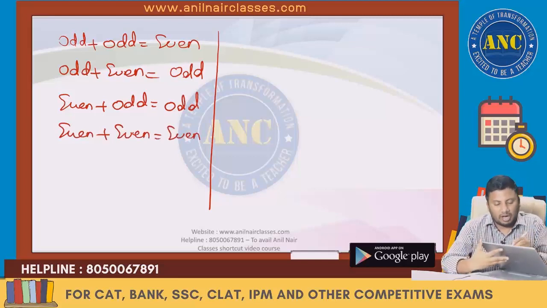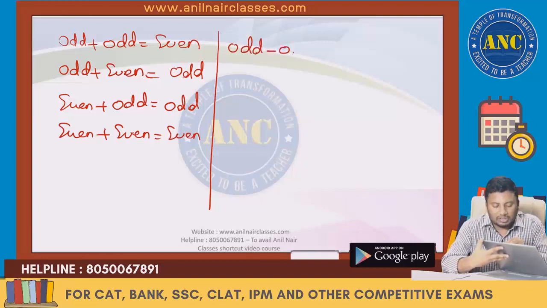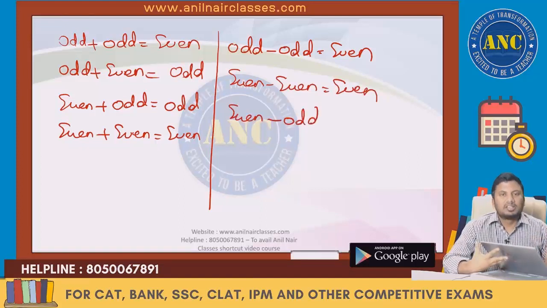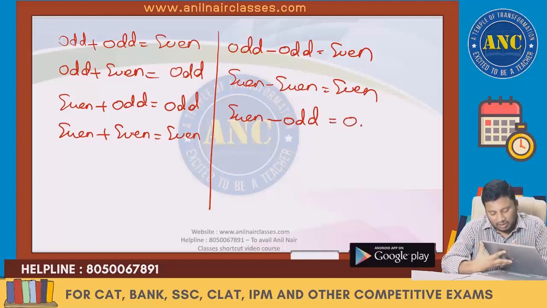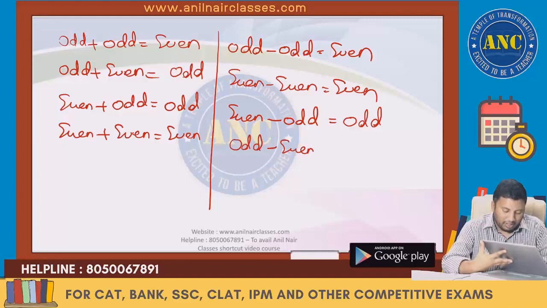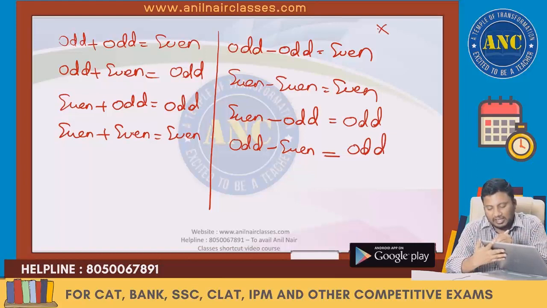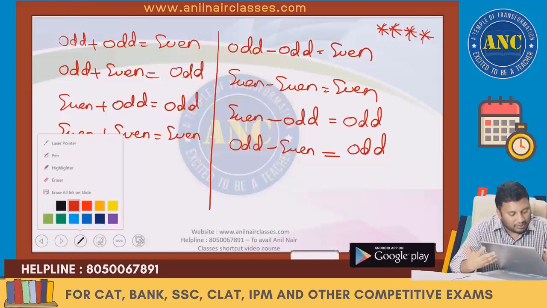Second one: odd minus odd. Odd minus odd is an even number. When you subtract two odd numbers, it is even. Even minus even is an even number. Even number minus an odd number, 6 minus 1, 5, which is an odd number. Most of you know it, but in questions you might make some mistakes, so I am a little worried about your calculations. Odd minus even is an odd number. This is a self-explanatory slide. I don't need any intervention. Take a few examples, you will get it.